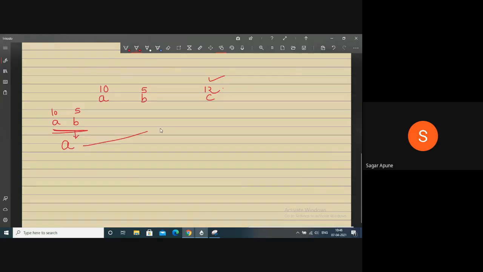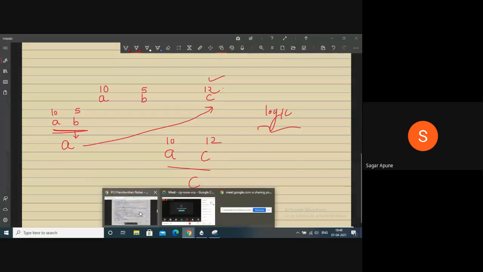Now after we get the greatest number from these two numbers, compare it with C. So now A and C. Check which one is greater, 10 and 12. Now we get that C is the greatest number. So this is the logic to get the greatest number from three numbers. This is the algorithm.